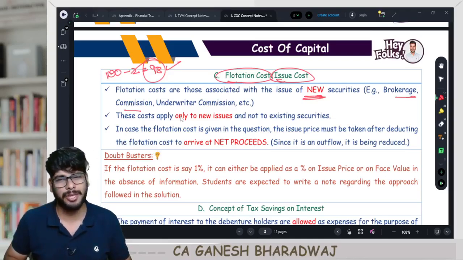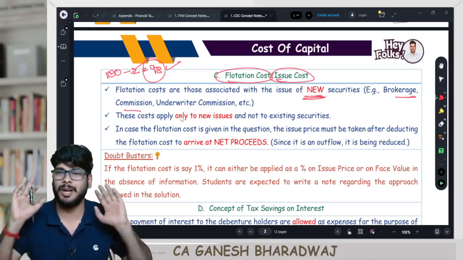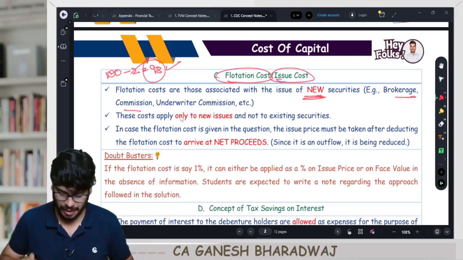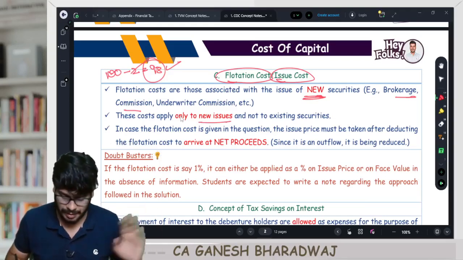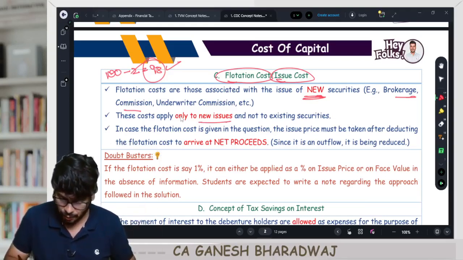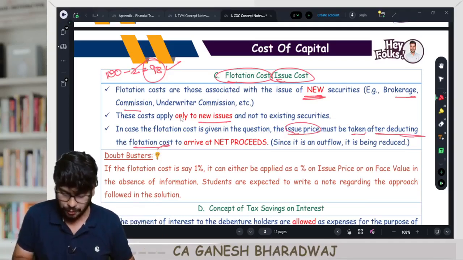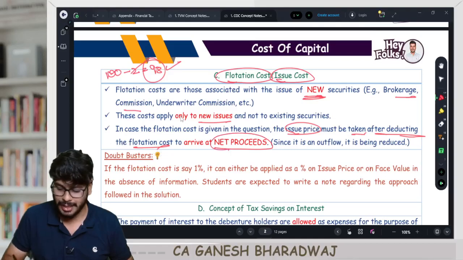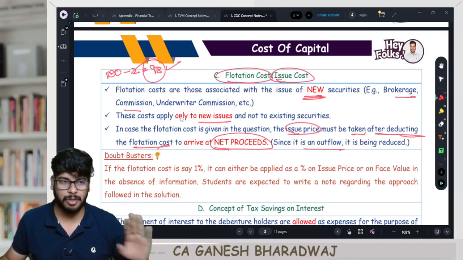Why do you minus your flotation cost? Basically it is an outflow from the viewpoint of the company. Are you able to understand this? These costs apply only to new securities and not existing securities. In case it is given in the question, the issue price must be taken after deducting the flotation cost in order to arrive at the net proceeds, since it is an outflow and hence it is being reduced. Are you able to understand this?